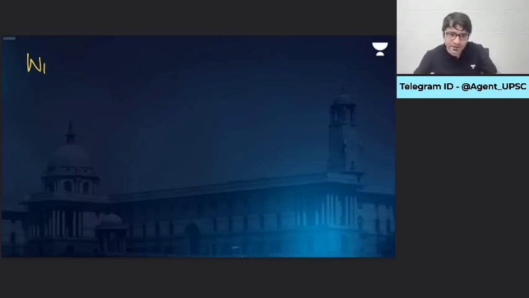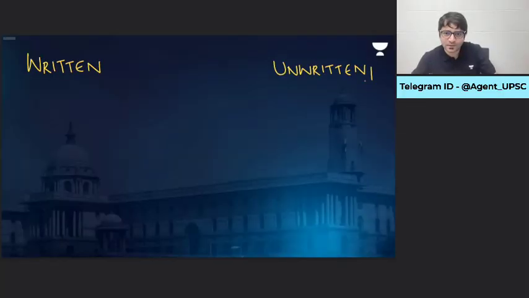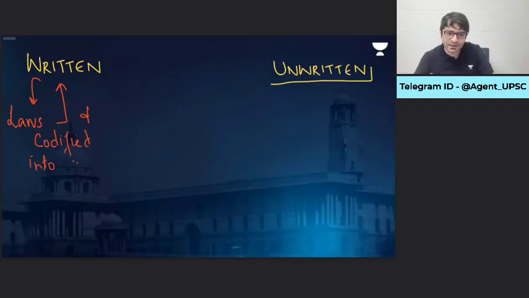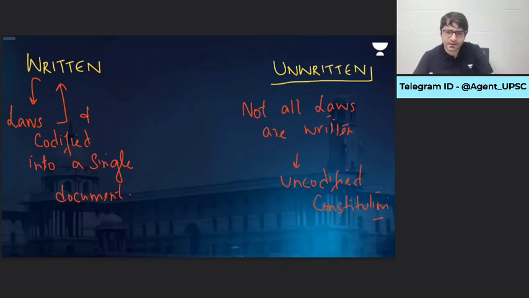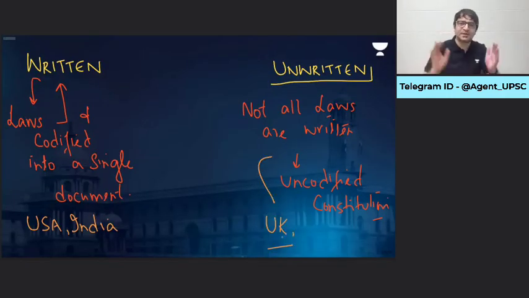Okay. Constitution can be written or unwritten. What do we mean by a written Constitution? Laws are written and codified into a single document. What is an unwritten Constitution? Not all laws are written. Basically, it is an uncodified Constitution. So what's the difference? Examples of written are the Constitution of the United States of America, Constitution of India, Constitution of various other countries, Australia, Canada, and so on. Here the example is UK, the example is New Zealand, and so on.